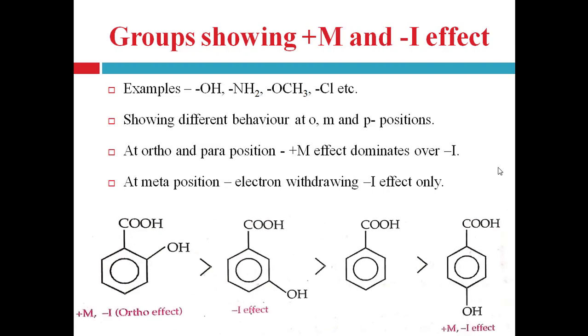Then groups showing plus M and minus I effect. Plus M means electron releasing mesomeric effect, and minus I means electron withdrawing inductive effect, right?